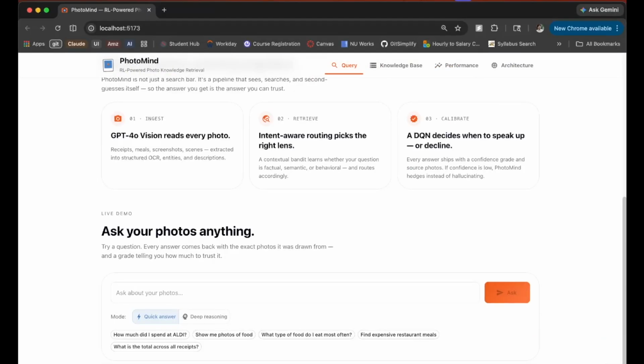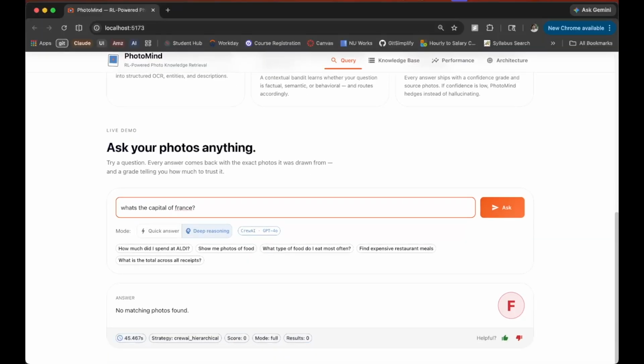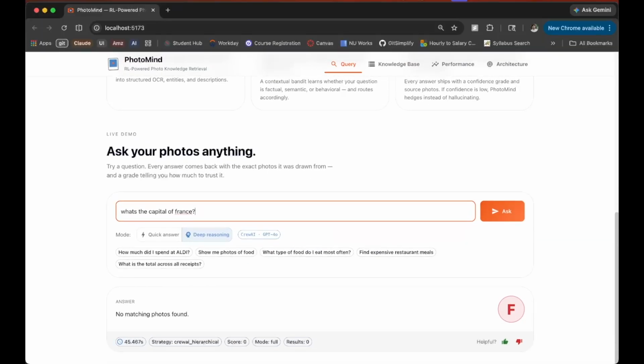So that's PhotoMind. It started with me being annoyed at my phone and turned into a contextual bandit and a multi-step DQN plugged into a CrewAI multi-agent system with a React front end and FastAPI backend. To wrap up, I just ran the query, what's the capital of France? Basically, the photo app should not answer this question. And it returned an F grade and no matching photos found.